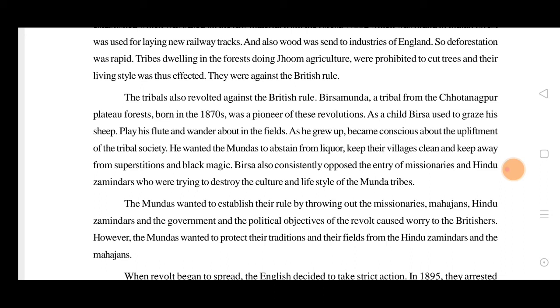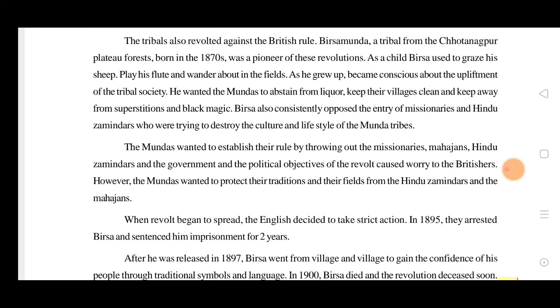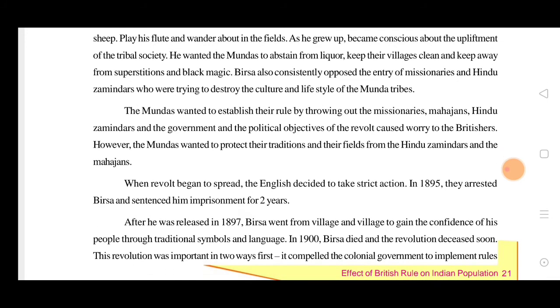Many missionaries came and talked about their own religion, and Hindus came. They were telling these things and exploiting the Munda tribes. So he was against them and revolted against these people. The Mundas wanted to establish their rule by throwing out the missionaries, Mahajans, Hindu zamindars, and the government, and the political objectives of the revolt worried the Britishers. The Mundas wanted to protect their tradition and their fields from the Hindu zamindars and the Mahajans.